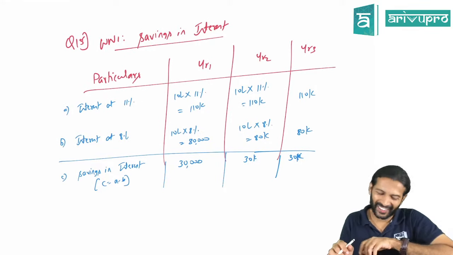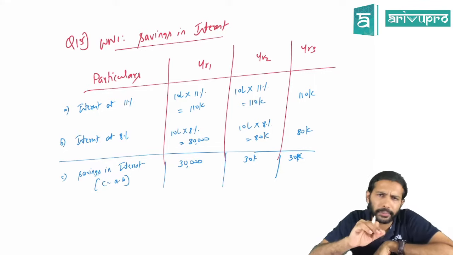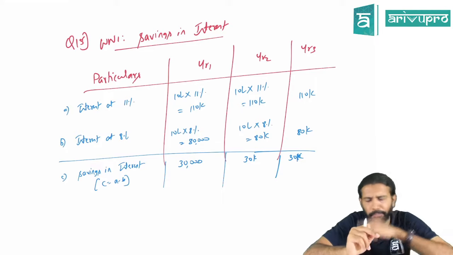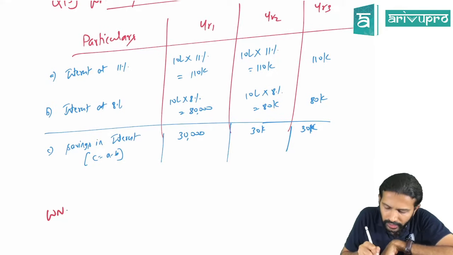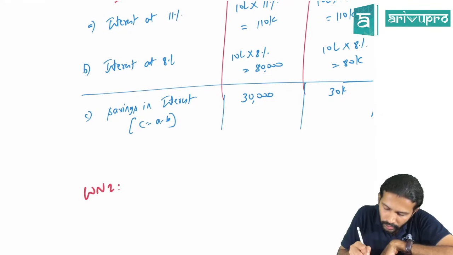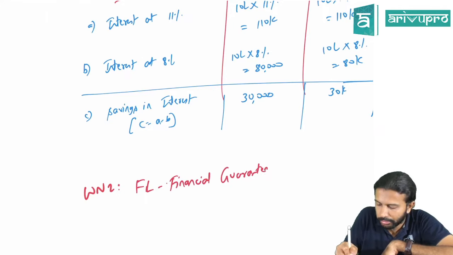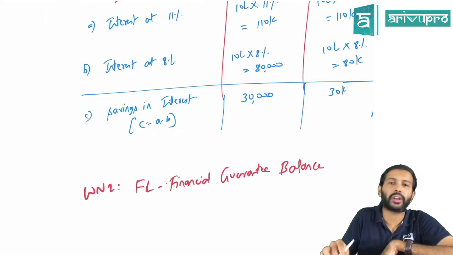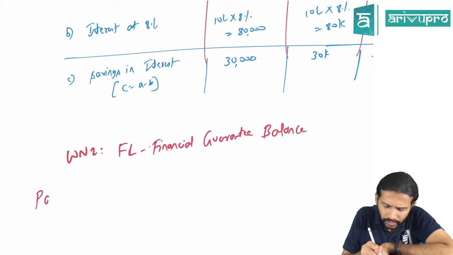All right. So now, since holding company has given a guarantee, they have an obligation sitting on their head. So they have to recognize a financial liability. The name of that financial liability is financial guarantee. So one working note I will do, then we will do the journal entry accordingly. We will write financial liability hyphen financial guarantee balance. Initially and at every year end, how much I should recognize as financial guarantee is what I am trying to calculate.